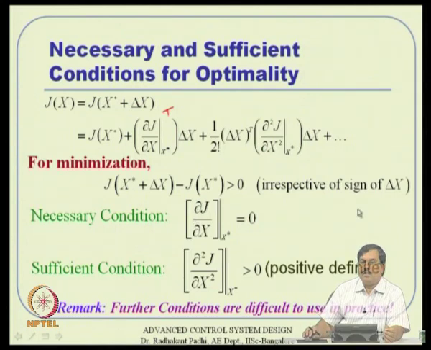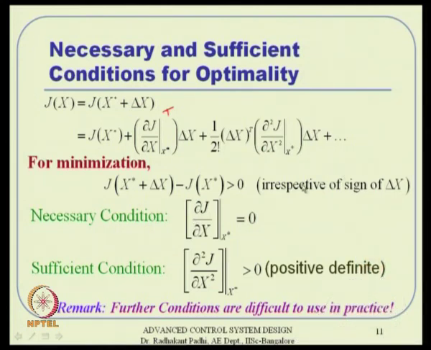So, obviously, geometrically speaking, no matter which direction you want to travel, your function has to either increase in all directions or decrease in all directions. So, the necessary condition from this analysis is that we want this first term to be 0. That means the gradient vector, or the Jacobian for J, del J by del x evaluated at x star, has to be 0, and the sufficiency condition will be dictated by the second term, which tells that this entire quantity needs to be positive.